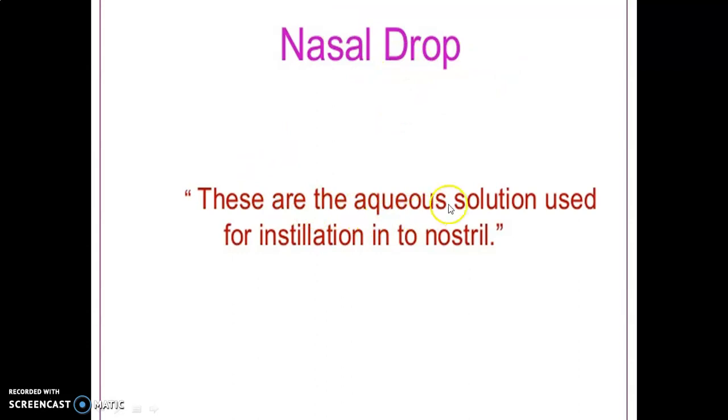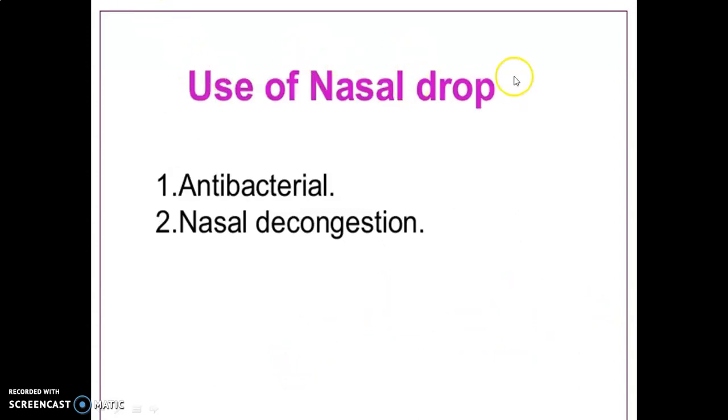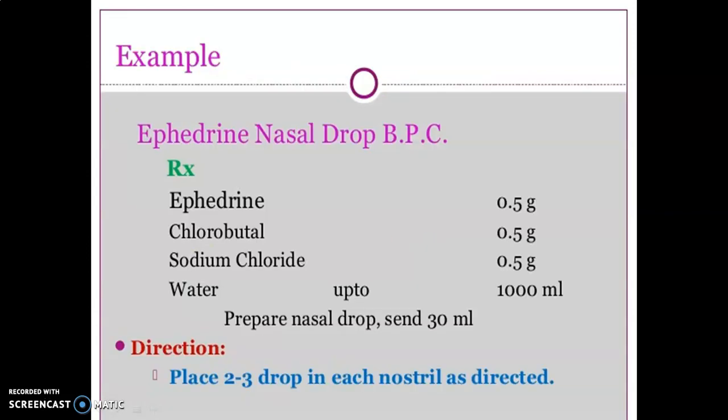These are the aqueous solution used for instillation into the nostril. The oily vehicles are not used because they inhibit the movement of the cilia and produce lipoid pneumonia. These are isotonic with the blood plasma. Phosphate buffer of pH 6.5 is used as a vehicle. Use of nasal drop: it is used as antibacterial and also in nasal decongestion.